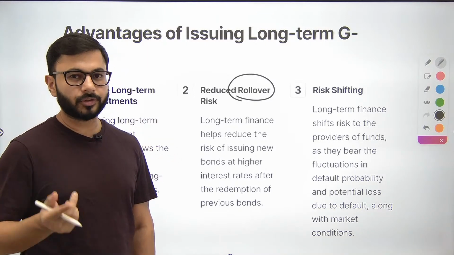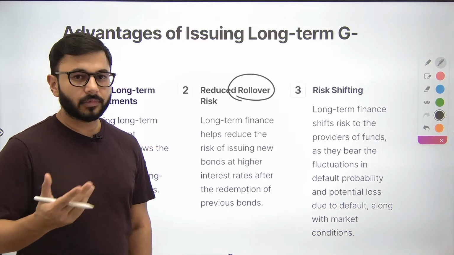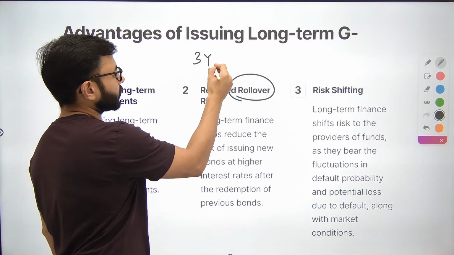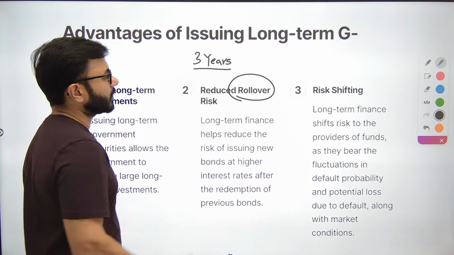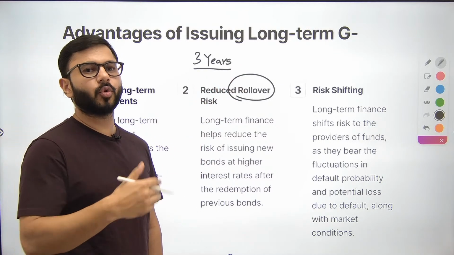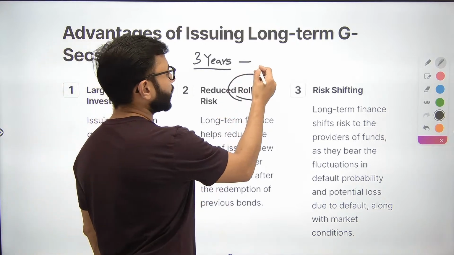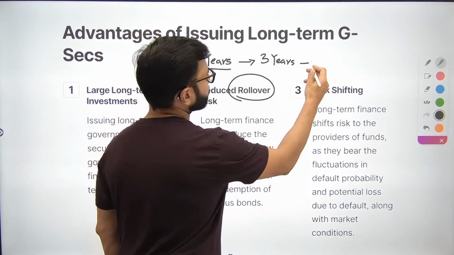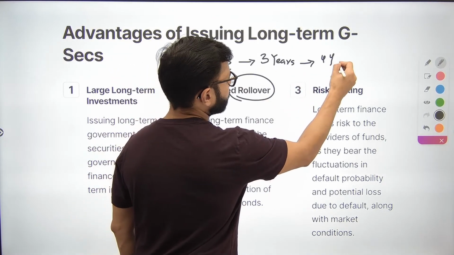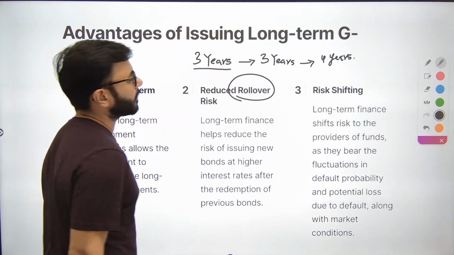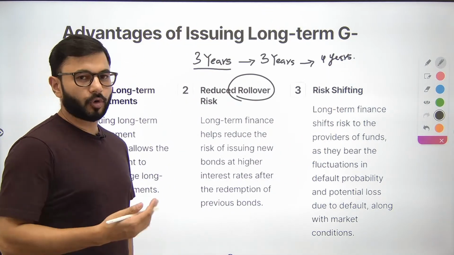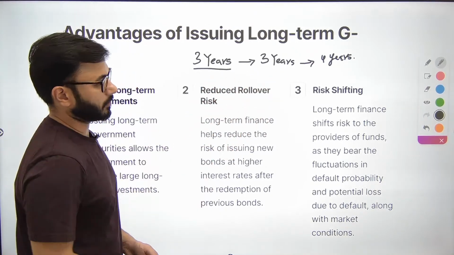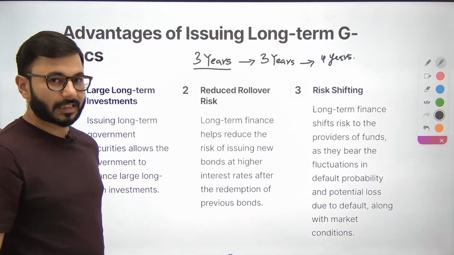Then we will move towards how large or long-term government securities reduce rollover risk. So let's say you borrowed for 3 years, but you've invested this money in such a way that you will get the return only after 10 years. So you know that you will have to borrow again after these 3 years for, let's say, another 3 years and then another 4 years. You know that you will have to do this, right? आपको ये करना पड़ेगा because you're borrowing in short term, whereas you've invested this money for the long term. आपने invest जो किया है वो long term में कर दिया है.